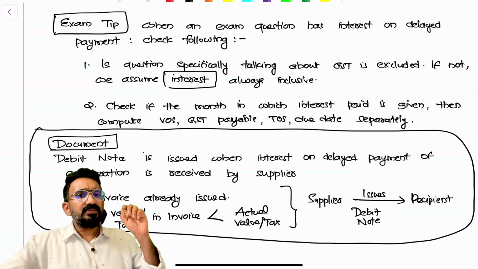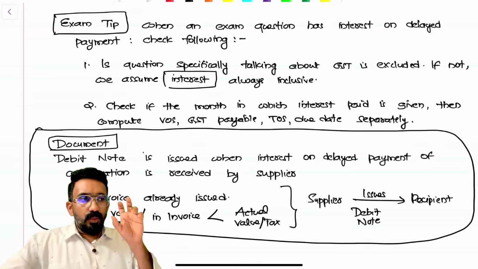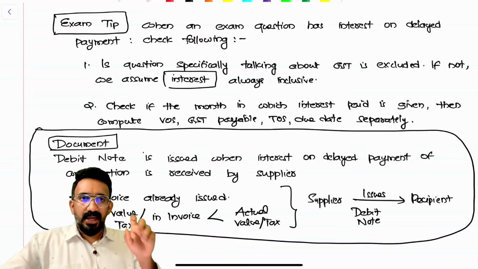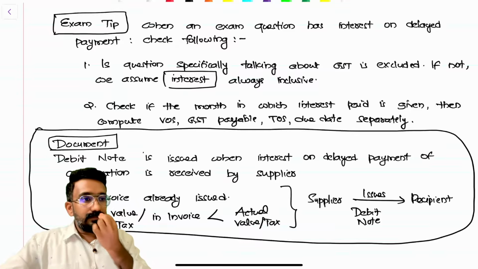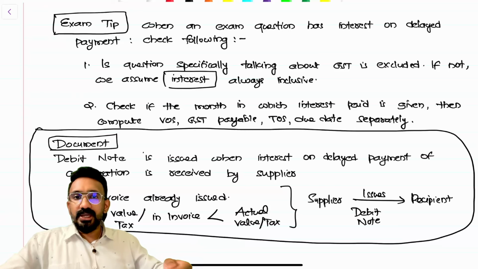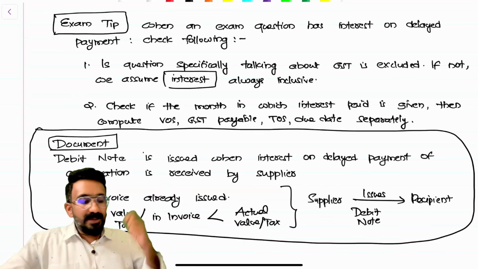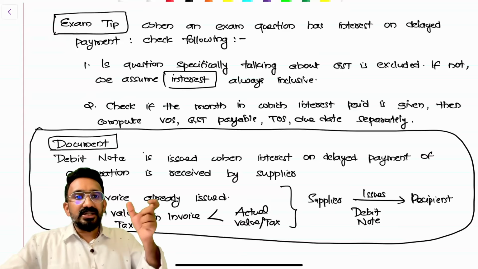Second, say I made my original supply in January, right? For 1 lakh plus 18,000 GST. 1 lakh 18,000 is billed in January. Then January is over, February is over, March came. They didn't pay till March. So in April, when they paid, on April 15, I collected 1 lakh 20,000. So 2,000 interest is collected in April.